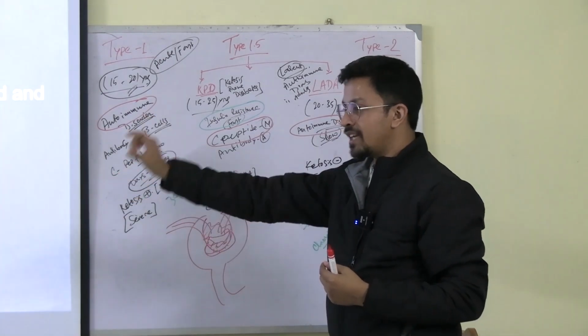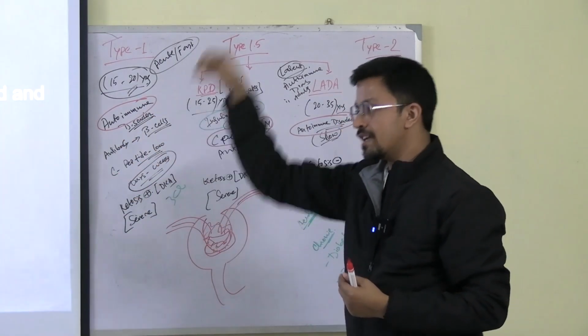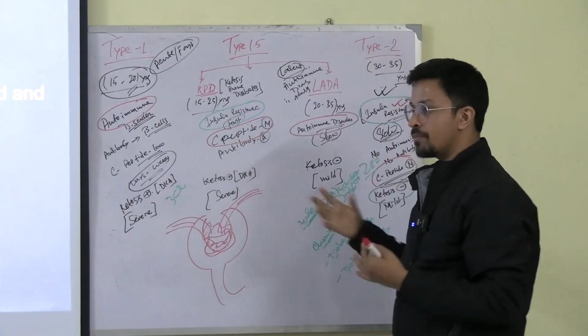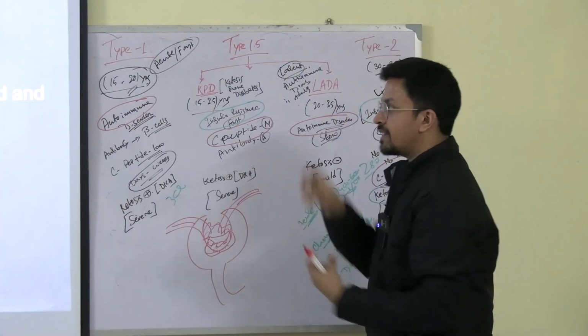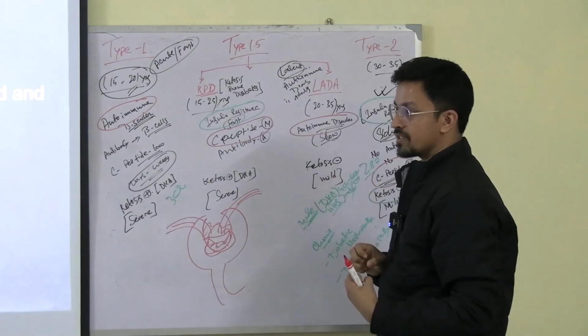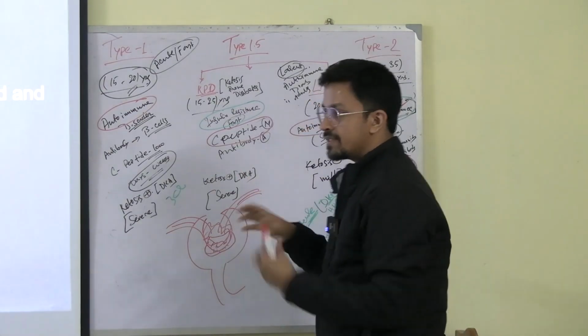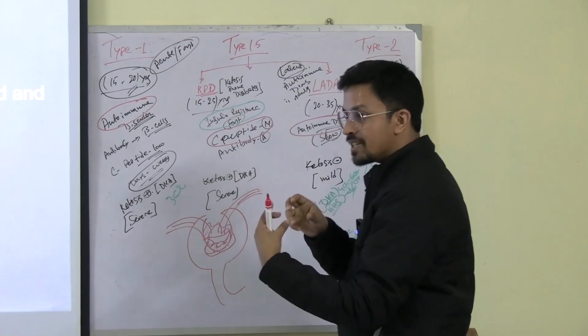Because the thickness is more, the more the thickness, the less will be the filtration. Over here, because of the increased proliferation of the mesangial cells, the basement membrane becomes thicker, and that's why the filtration also reduces. Second thing, once this portion gets this thick, later on this also heals up.